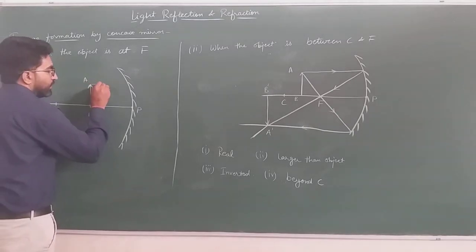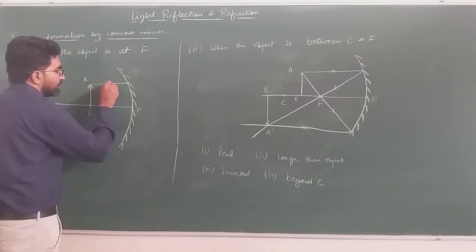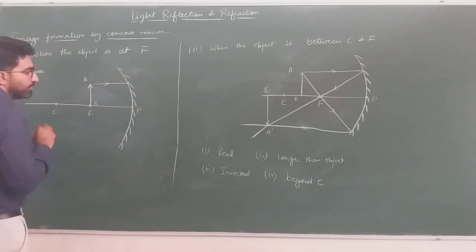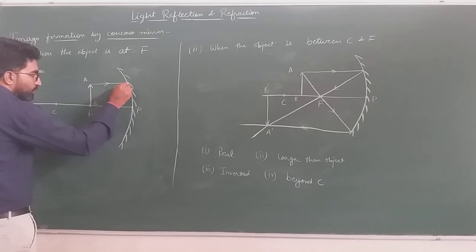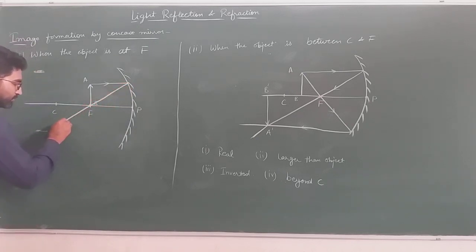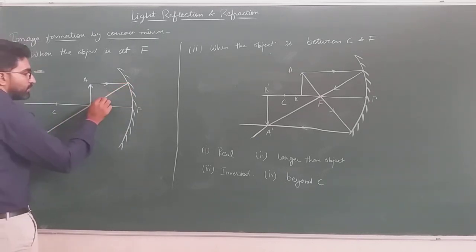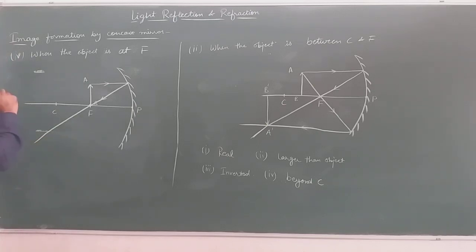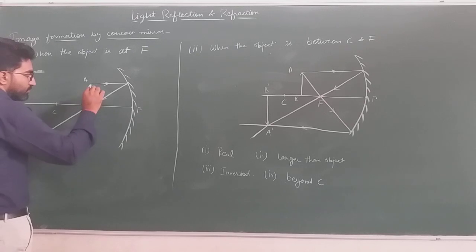Again, first ray of light parallel to principal axis. After striking the concave mirror, it will pass through the focus. Okay, it represents the reflected light. Second ray of light.